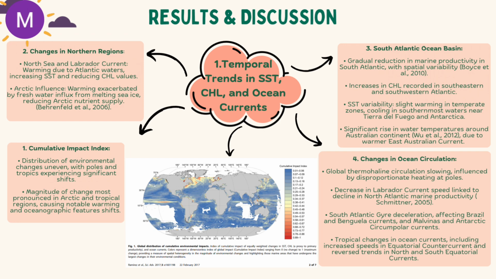Changes in ocean circulation. Global thermohaline circulation is slowing, influenced by disproportionate heating at the poles. A decrease in Labrador Current speed is linked to a decline in North Atlantic marine productivity, according to Smeed 2005. South Atlantic gyre deceleration is affecting the Brazil and Benguela currents, and the Malvinas and Antarctic Circumpolar currents. Tropical changes in ocean currents include increased speeds in the equatorial countercurrent and reverse trends in the north and south equatorial currents.